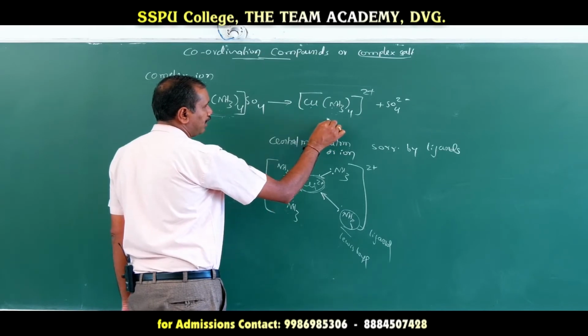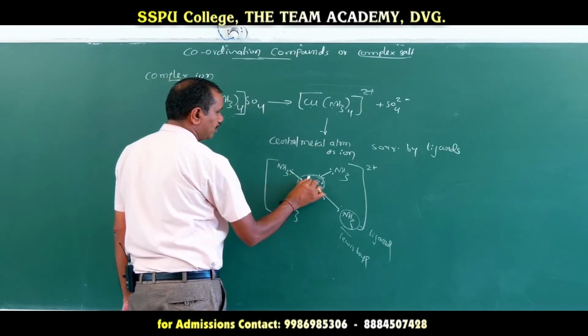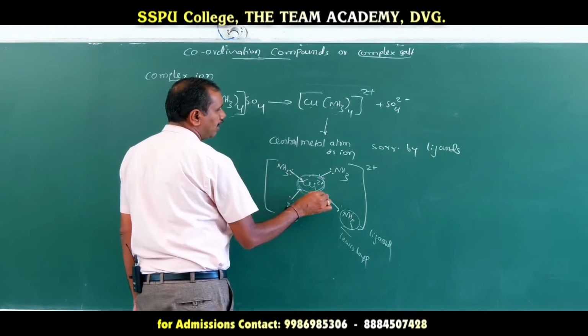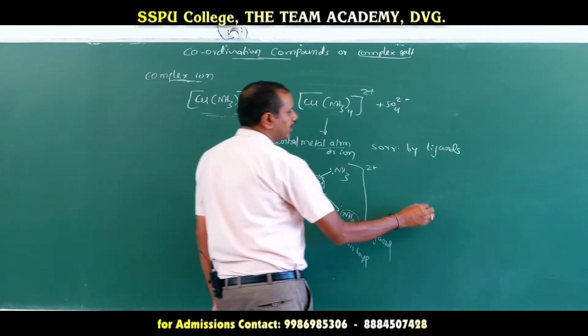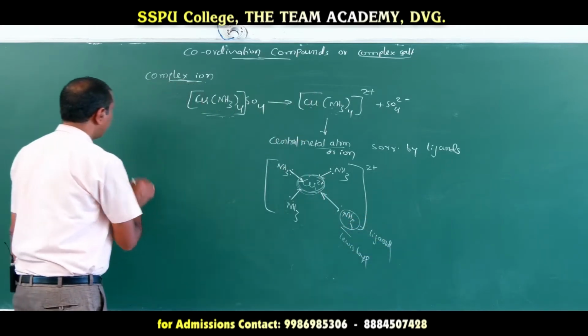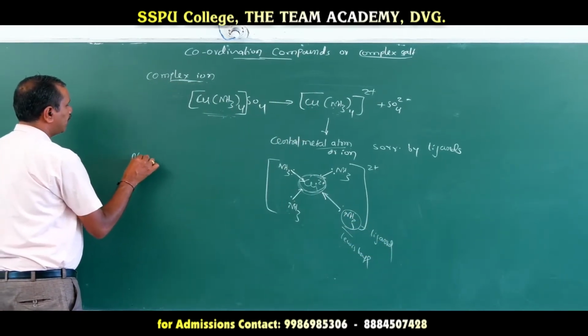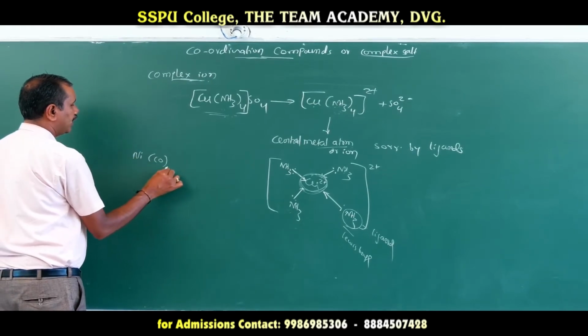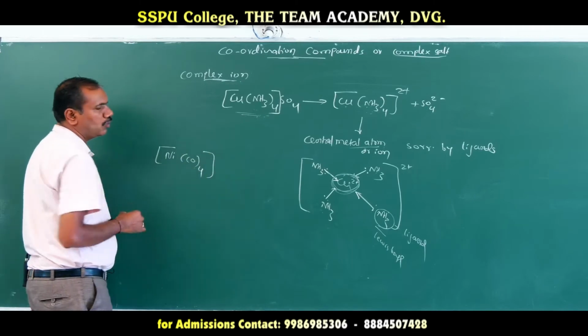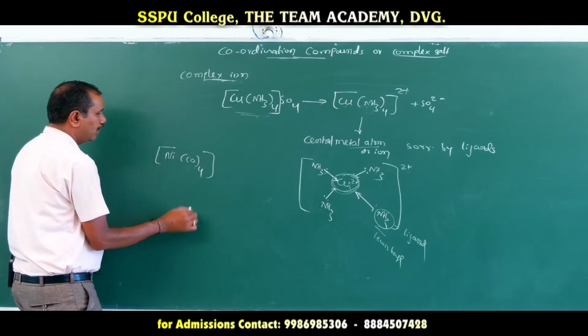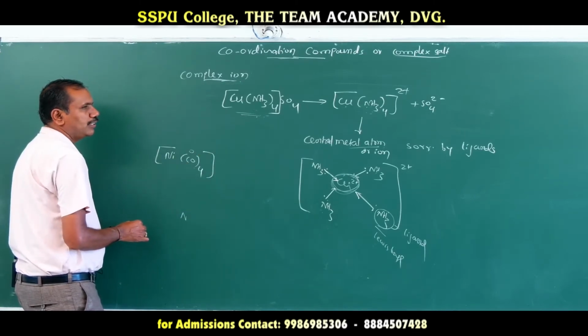A complex ion is nothing but a central metal ion or atom surrounded by ligands. Sometimes we call it a central metal atom, in the case of a neutral complex salt, that is nickel tetracarbonyl, Ni(CO)4. It is a neutral complex salt. Here the charge on the carbonyl group is 0.